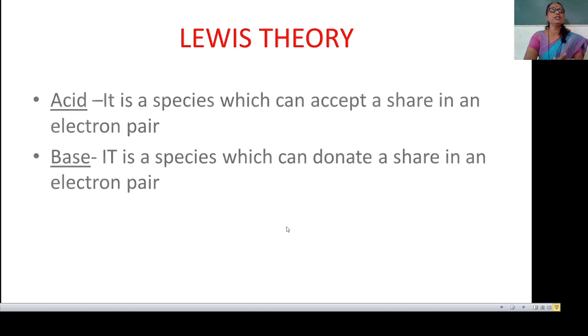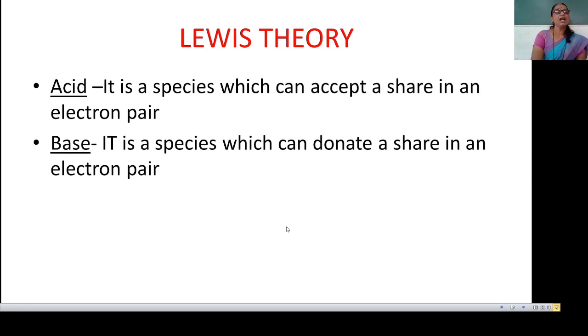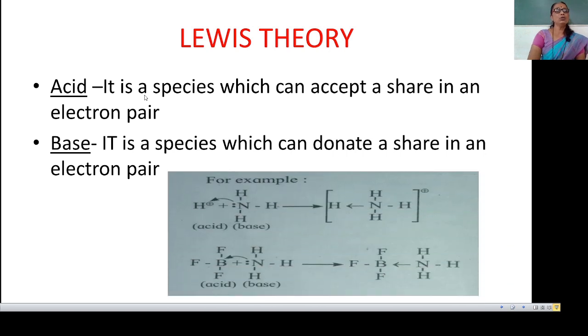Next theory is the Lewis theory. In Lewis theory, the definition is opposite to proton, that is electron. According to electron, acid is a species which can accept and share an electron pair. Thus, acid is an electron pair acceptor. And base is a species which can donate and share an electron pair. Thus, base is an electron donor. Thus, acid is electron acceptor and base is electron donor.